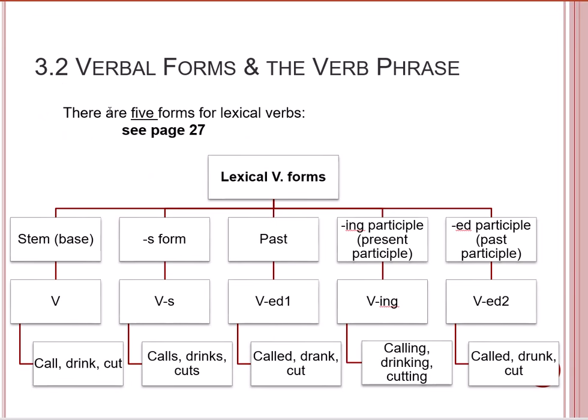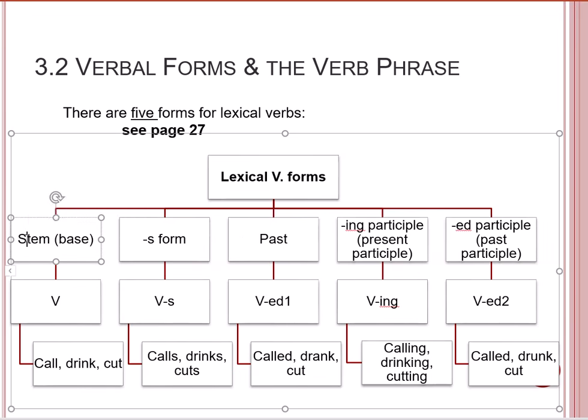Now we have the verb forms, the very essential topic in this chapter. You can find it in the book on page 27. We have the forms of verbs. Basically, by default, we have 5 forms of verbs. As you can see with the pointer of the mouse, we have the stem, which is the base form of the verb.